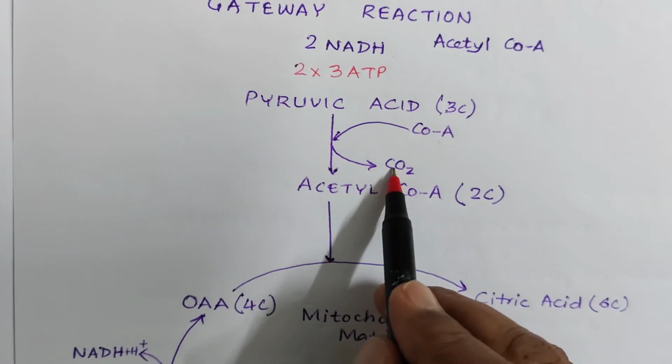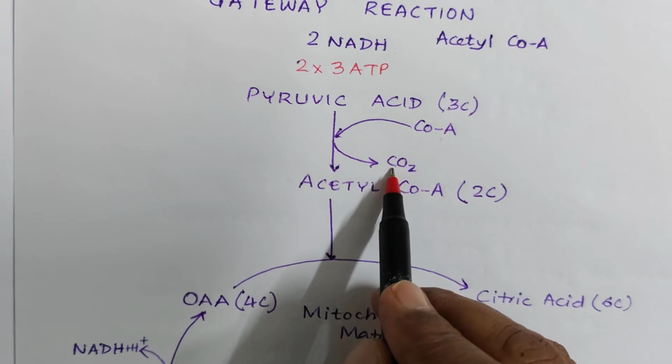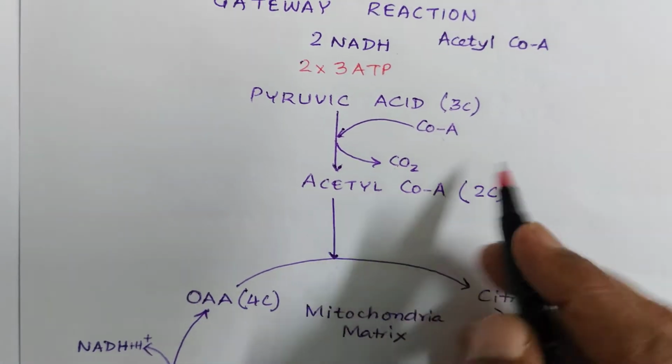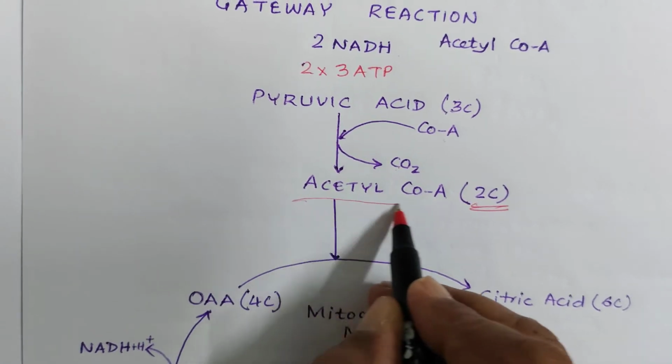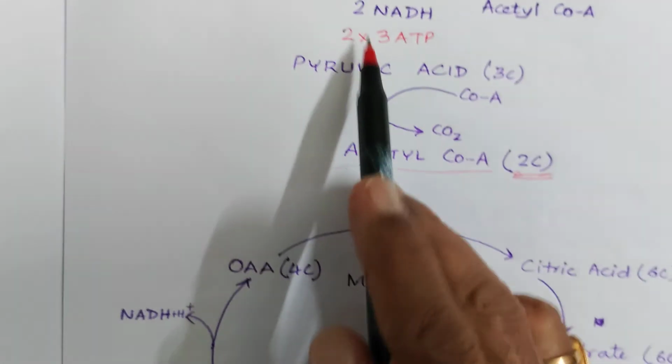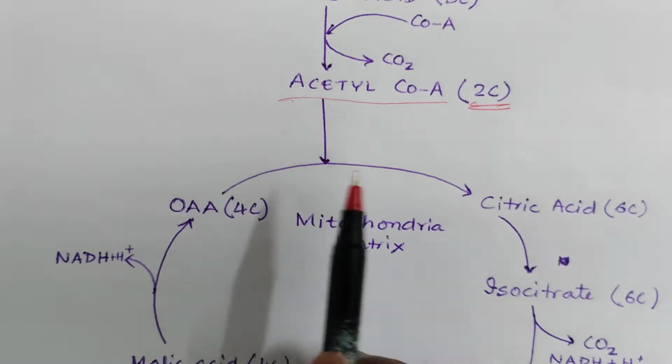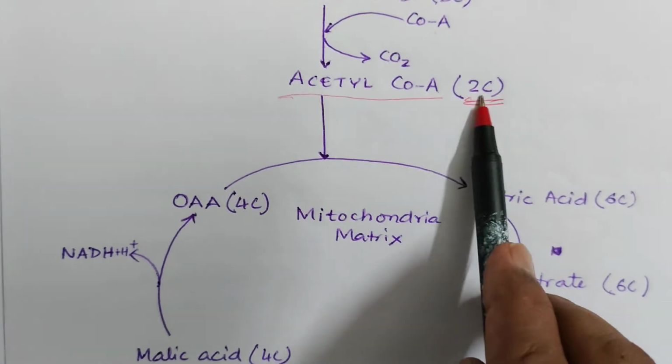One carbon dioxide released means one carbon gone. So 3 carbon minus 1 carbon, we get a 2 carbon compound, acetyl coenzyme A. This is a link reaction between glycolysis and Krebs cycle.